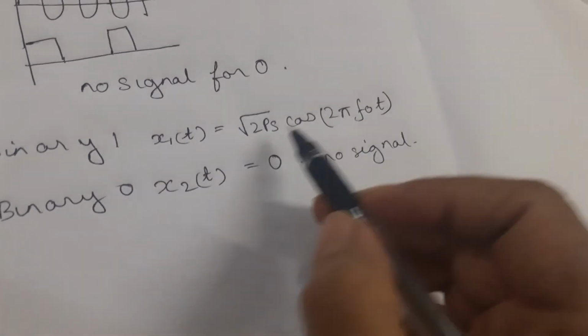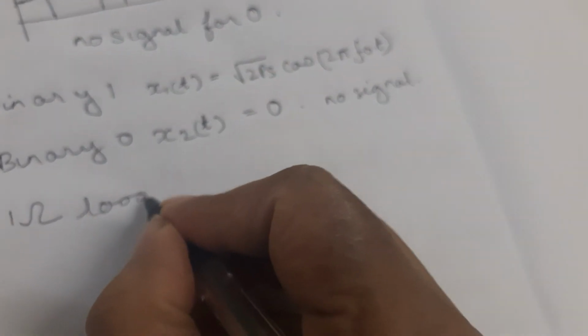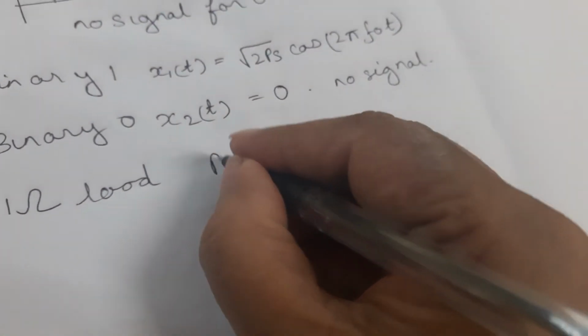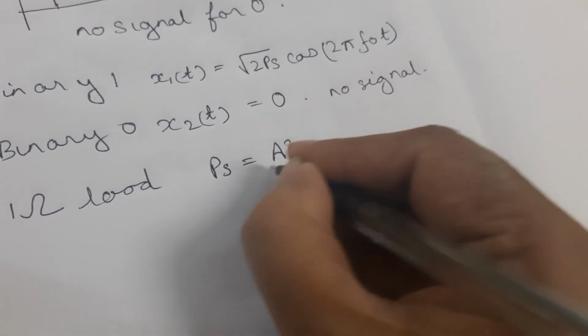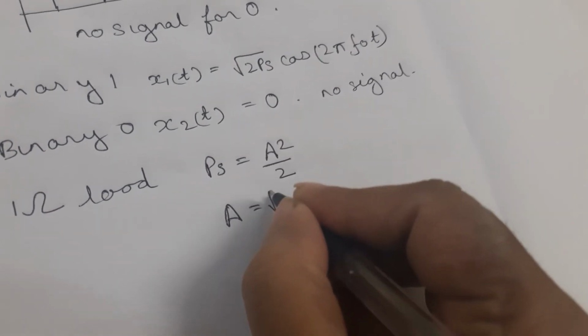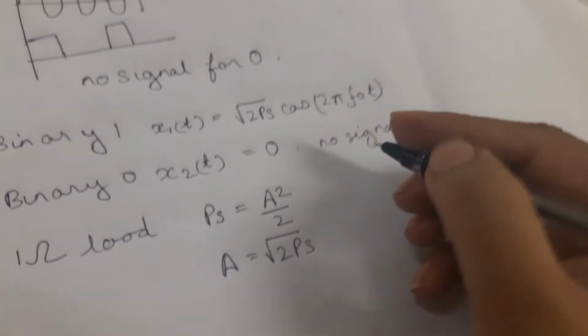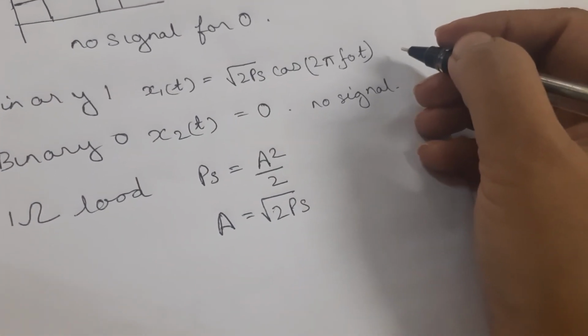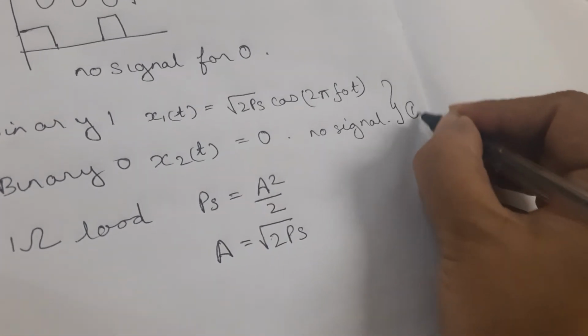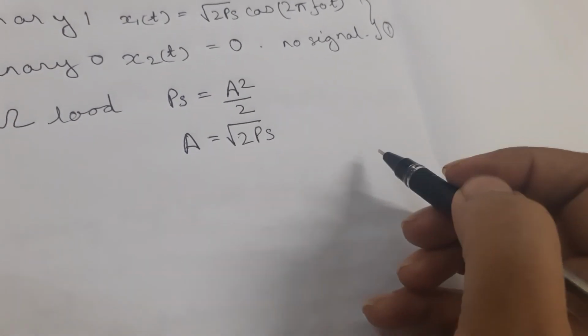Now what is Ps? Ps is the normalized power of the signal across a 1 ohm load. Power Ps can be defined as A square over 2. Hence amplitude A is equal to root 2 Ps. Let this be equation number 1. Now A is replaced by root 2 Ps.